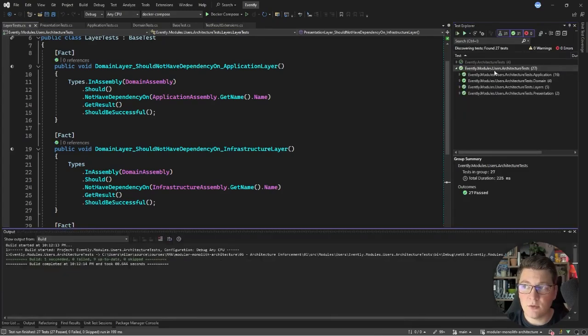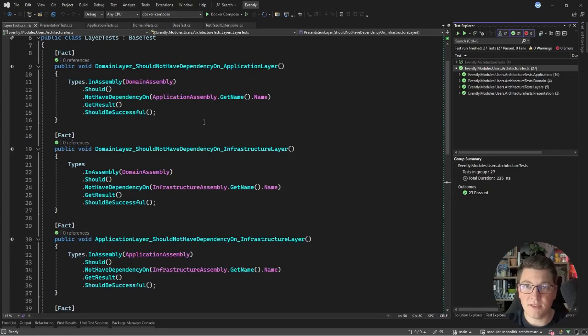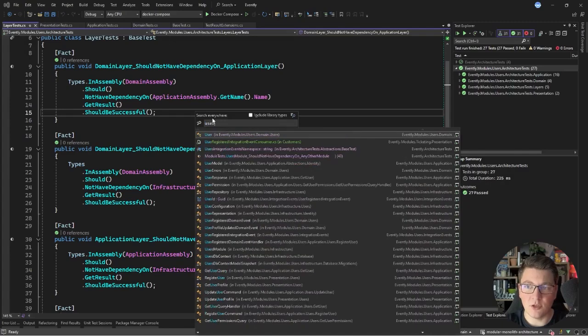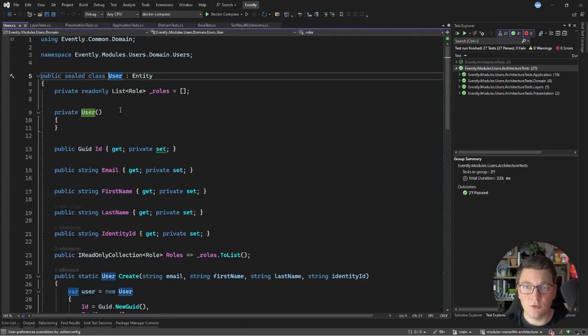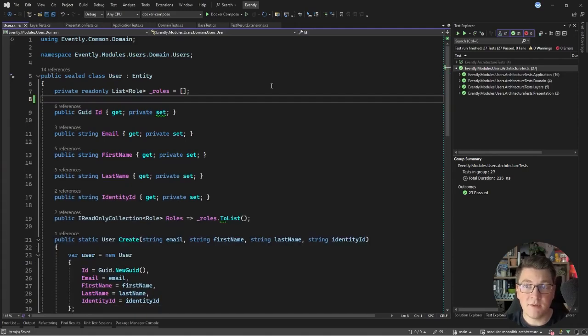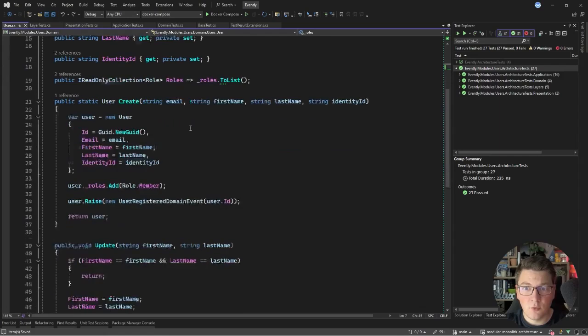So I'm going to execute all of the tests for the users module, and you can see that all of our tests are passing. Now let me try to break one of these tests just to show you that they are actually working. And I will go to the user entity and, for example, remove the private constructor. And remember that I'm enforcing my entity implementations to both have a private parameterless constructor and all of their constructors should be private. What would be another rule that we can break?